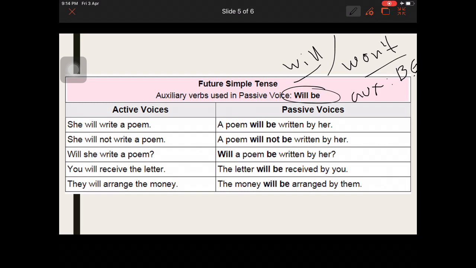Okay? And pay attention, in the first idea we have, she will write a poem. And in the passive, you have, a poem will be written, maybe by her. She will not write a poem. A poem will not be written by her. Pay attention. You see, will, be, we have future, auxiliary, and written, a verb in the past participle. Okay. Will she write a poem? Will a poem be written by her? You will receive the letter. The letter will be received by you.